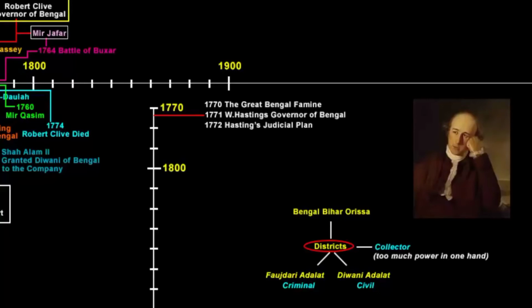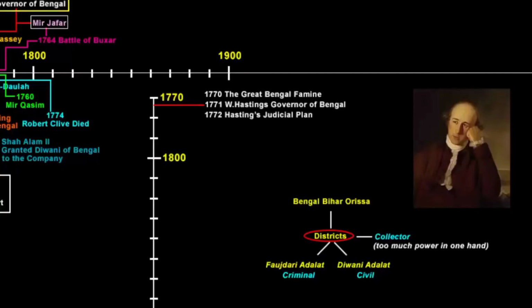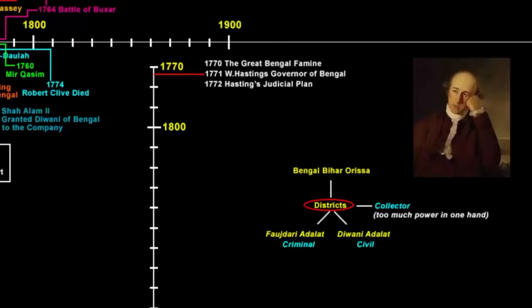And the second defect was the interpretation of the Indian law by the Qazis and the Pandits, because relying on these native law officers while taking any judgment proved to be unsatisfactory. As you see, most of the time, these Qazis and Pandits used to give an interpretation of the law which was well suited or biased to a certain section of the community. And that again created a divide.